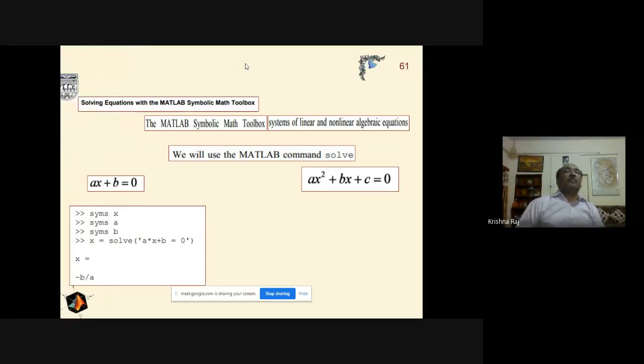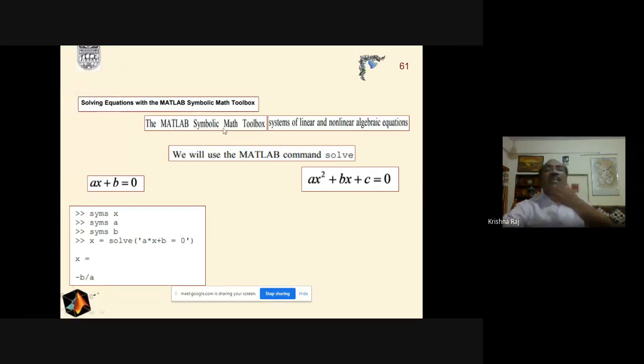Suppose in any particular field we have arranged so many programs that we can cover that particular field or area of interest, then that becomes the toolbox of that particular subject or field of application. So for example, if we are interested in symbolic math, then there is a toolbox that is named the MATLAB Symbolic Math Toolbox.